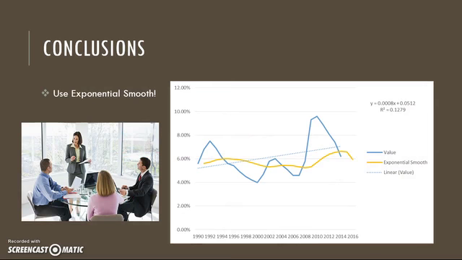After completing this analysis, I believe that exponential smooth provides the best predictor of future unemployment percentages. Although it can be difficult to predict these percentages, I would trust this model the most given its line graph and error statistics. Businesses and economists should use this model in order to make unemployment predictions.